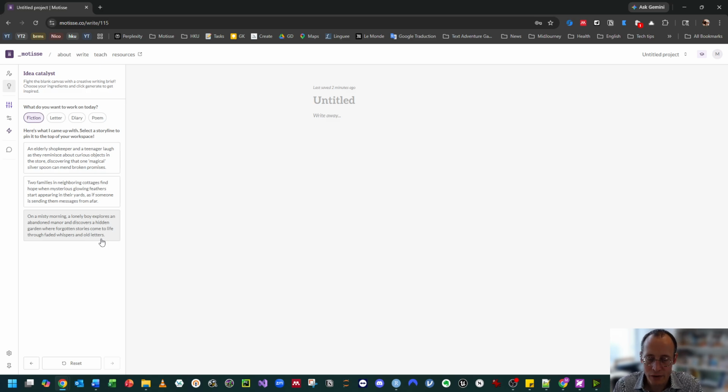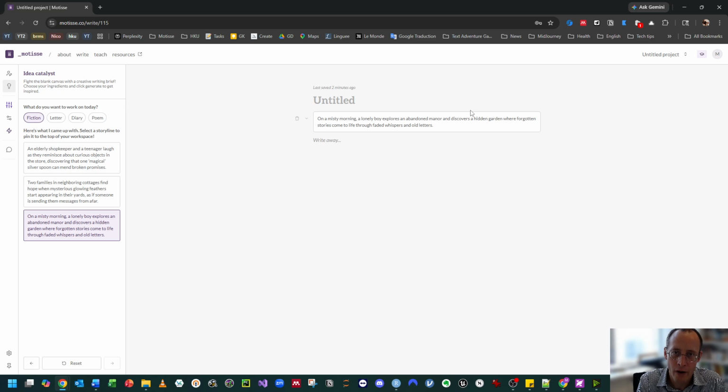There is a rather young, likely main character, and maybe the old letters and faded whispers will appeal to our target audience. So that's how personalization works with the ID Catalyst. I can select this option if that's the one I prefer, and it will appear at the top of my text so that I can see it easily when I start working.